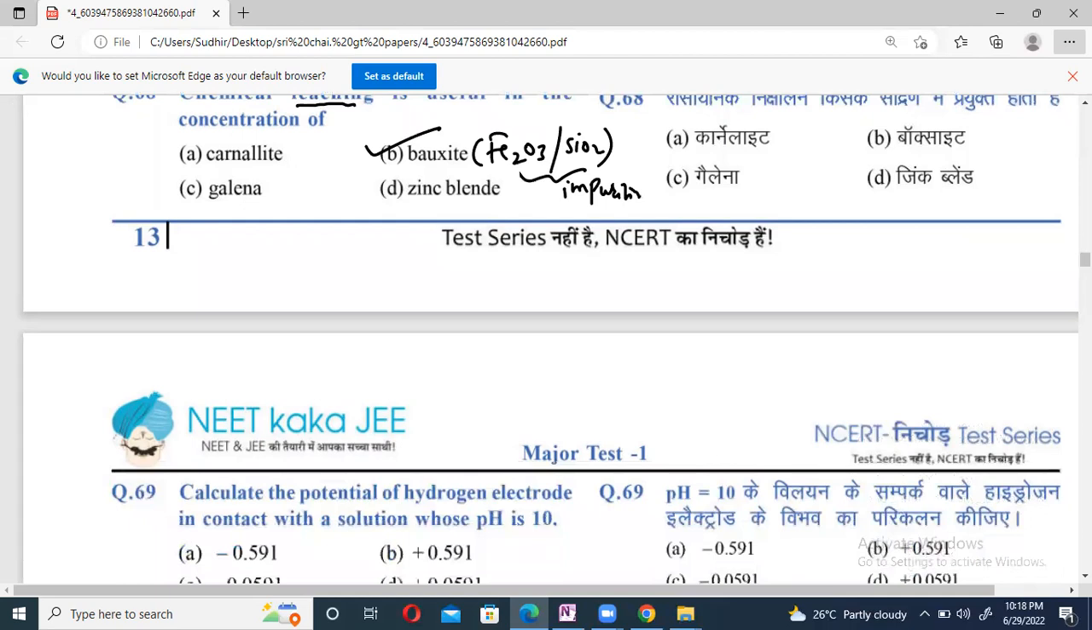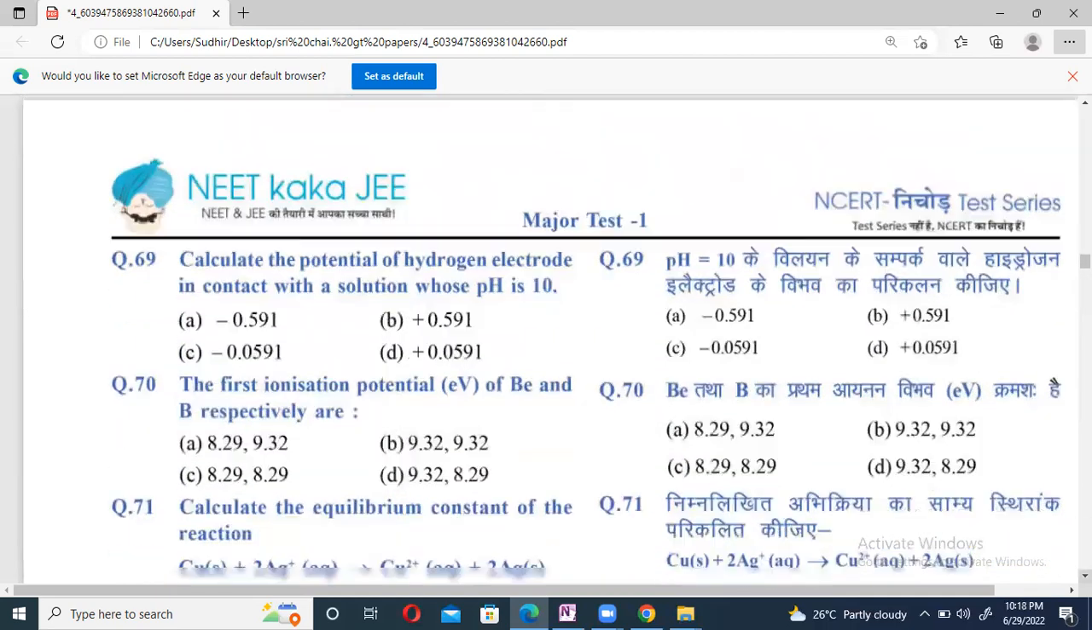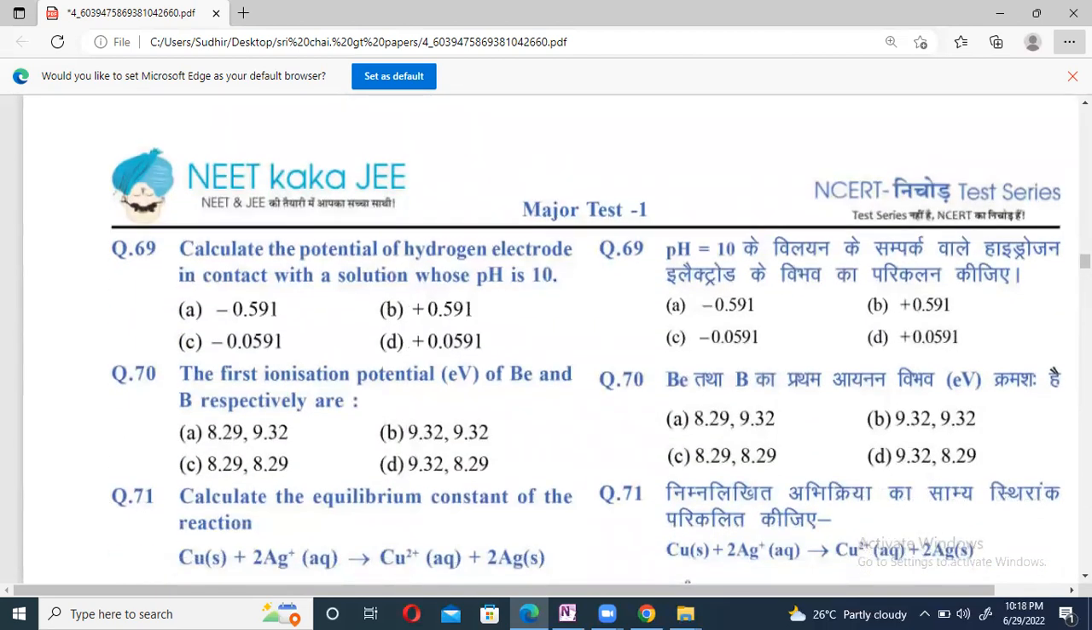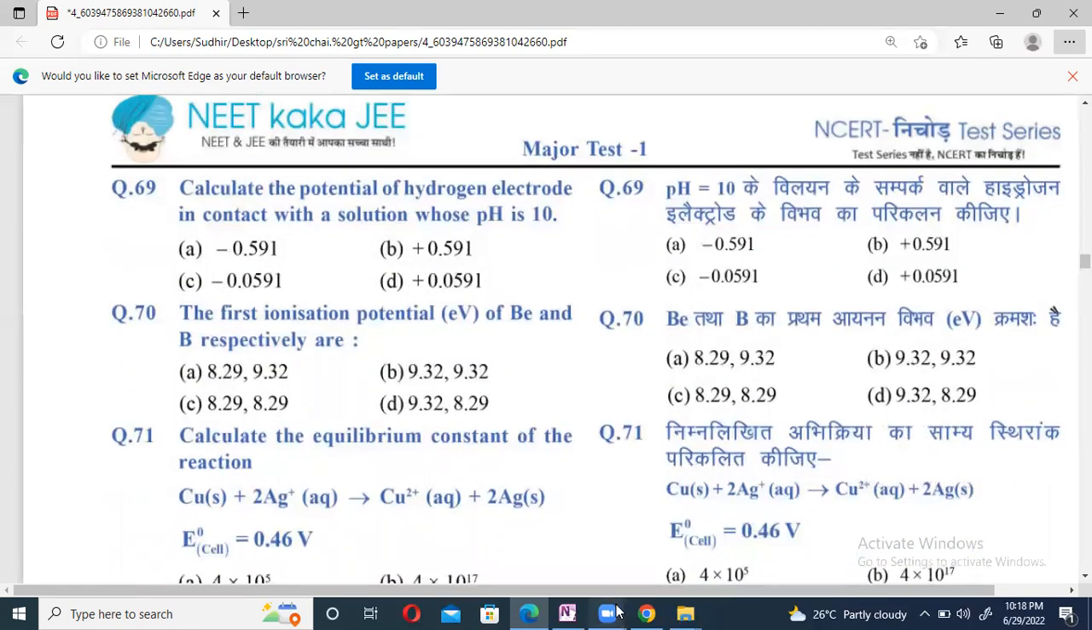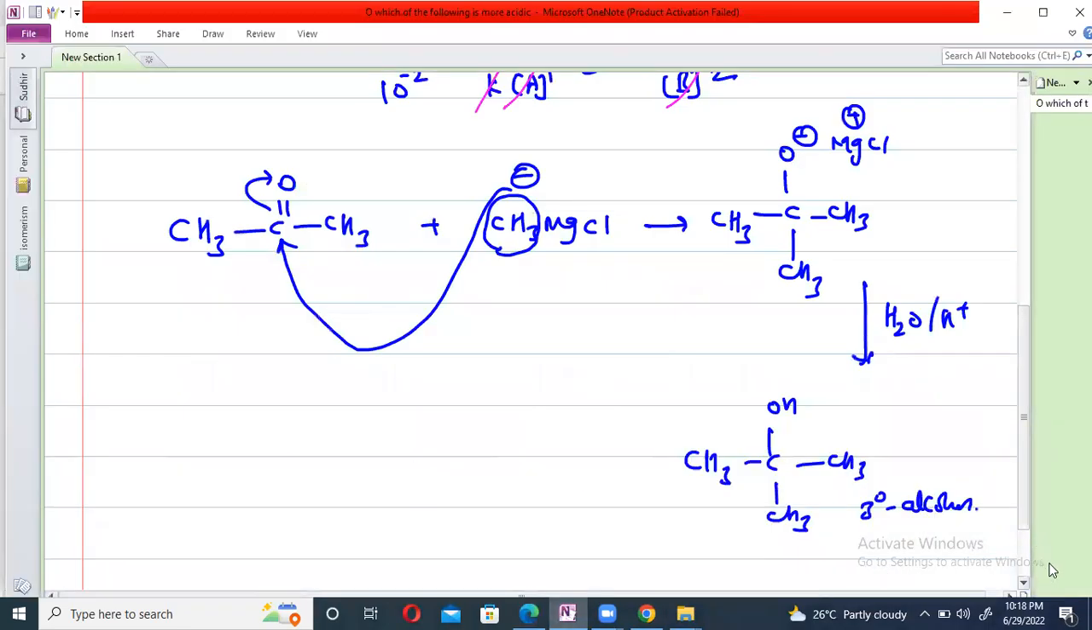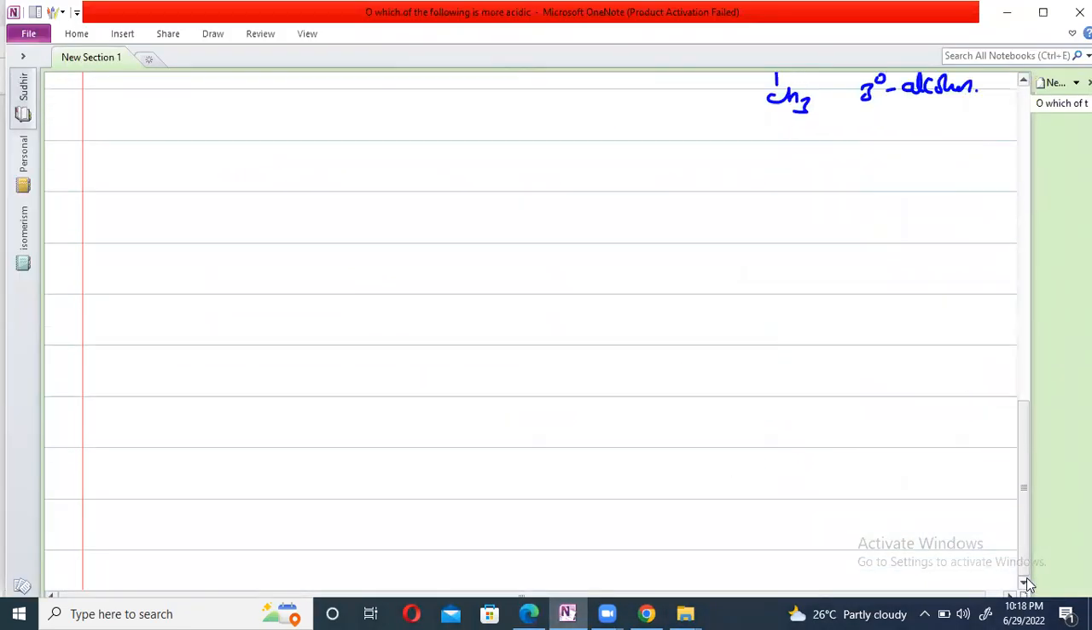69. Calculate the potential of a hydrogen electrode in contact with a solution whose pH is equal to 10. It is a formula something like that. Potential of hydrogen electrode means you are finding the E value. We are finding the E value for the hydrogen, right? So we are finding it in this way.